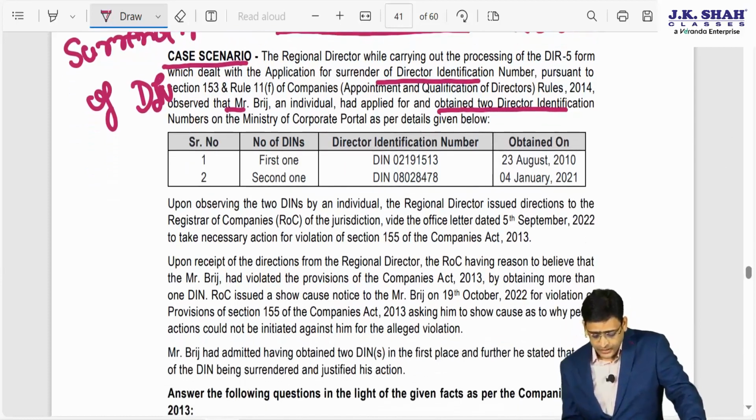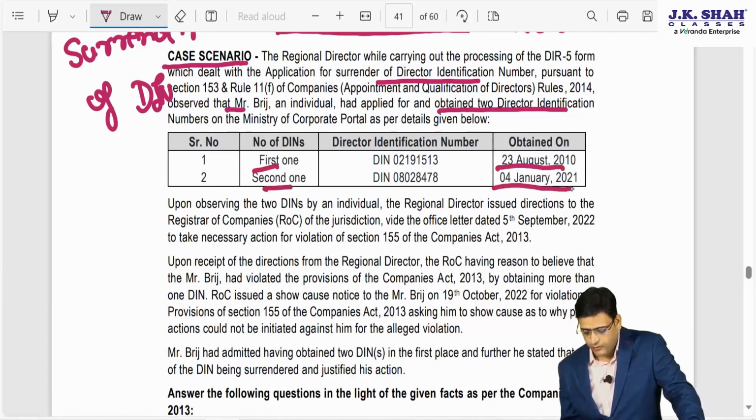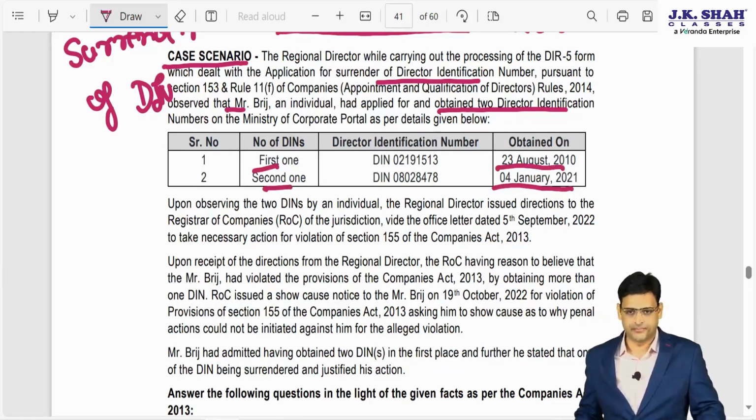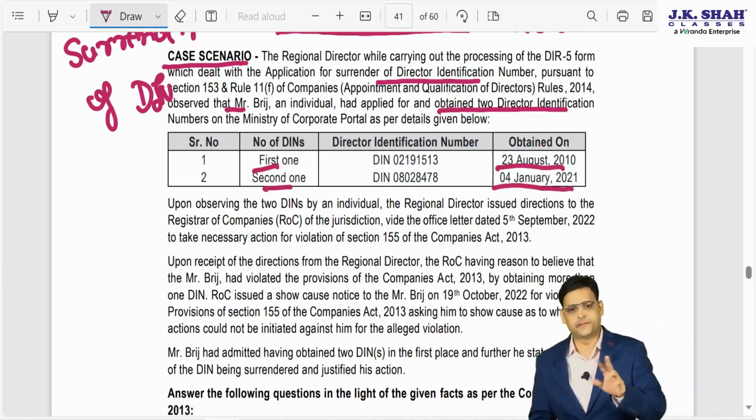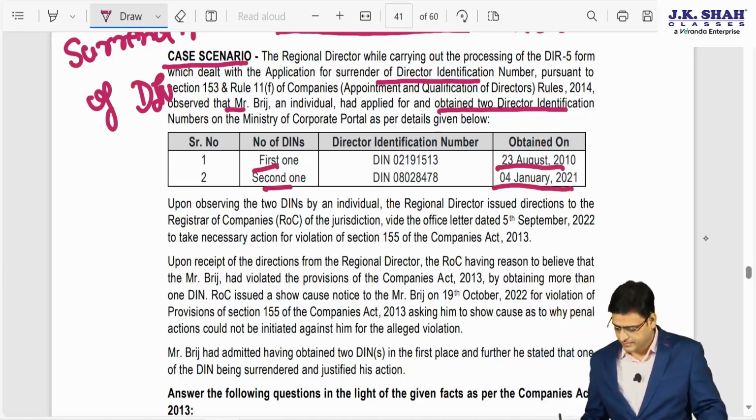Now this is the number from the Ministry of Corporate Affairs. The first DIN was obtained on this day, and the second DIN was obtained on 4th January 21. So these are 2 different dates on which the DIN numbers were given.